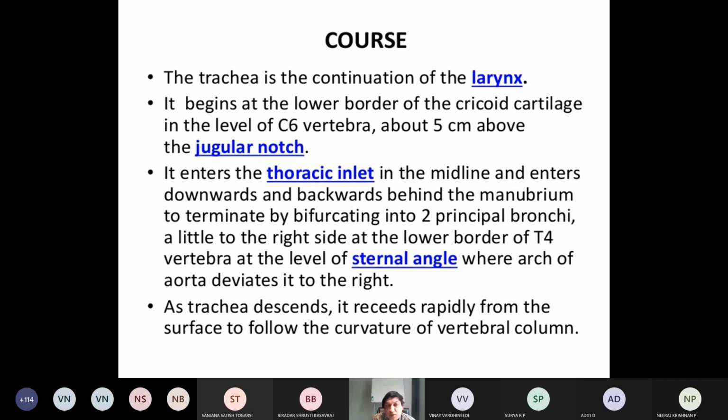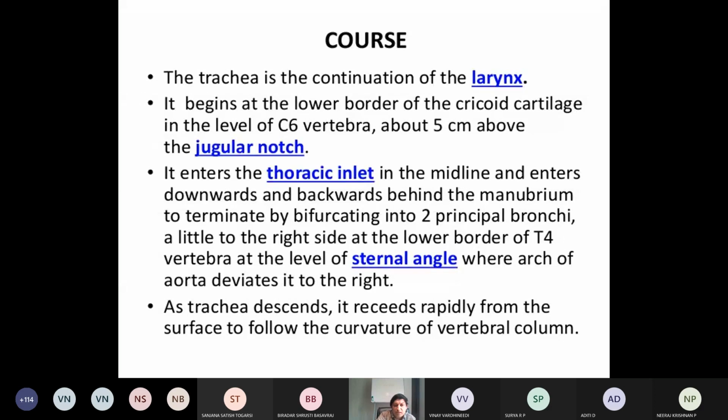There will be a Viva question. What are the structures that enter into or through the thoracic inlet? It is one of them, the trachea. Okay. So it enters the thoracic inlet in the midline and enters downward, backward behind the manubrium, and it bifurcates or terminates into two principal bronchi at the level of, again I am repeating, the sternal angle, T4. Okay, at the level of the sternal angle.